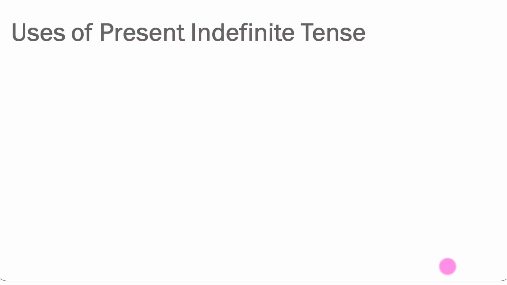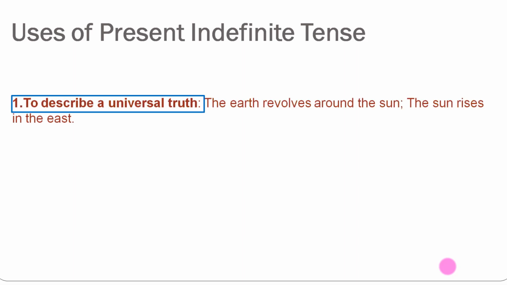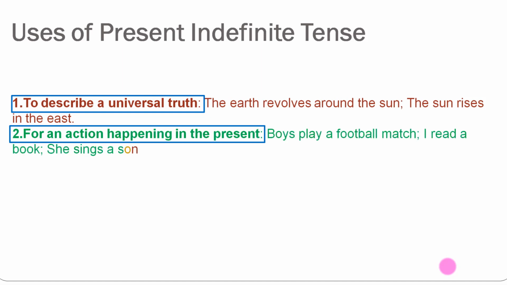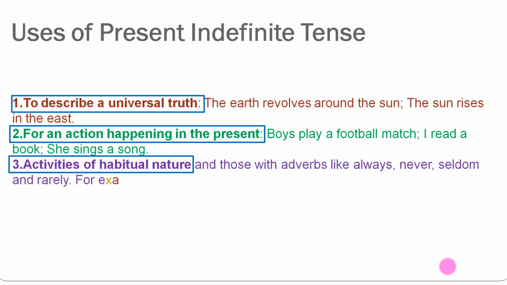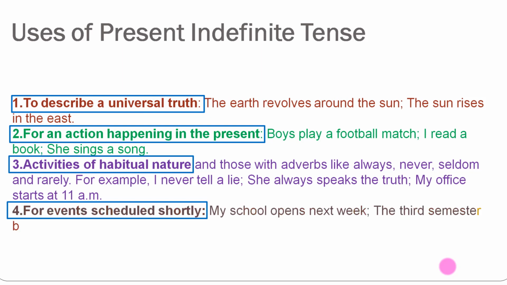So let's start. What are the circumstances where we use present indefinite tense? Whenever we are describing a universal truth, a fact, or maybe we are making a statement, we use present indefinite tense. Or if an action is happening in the present, then we use present indefinite tense. Or if we are talking about any activity which is habitual in nature, we use present indefinite tense. Or if there is an event which is scheduled in near future, then we use present indefinite tense.